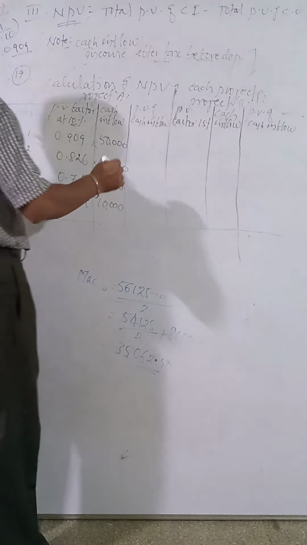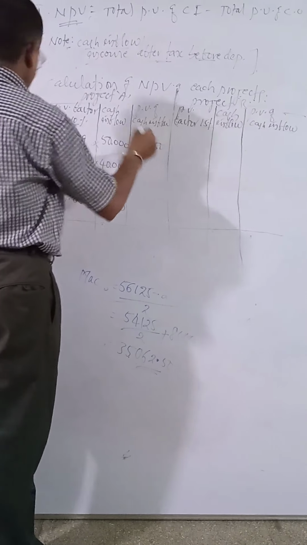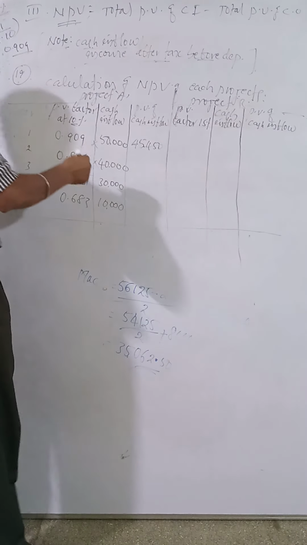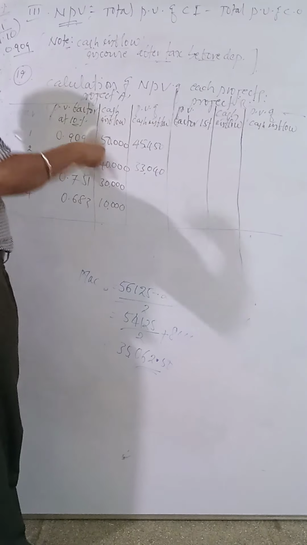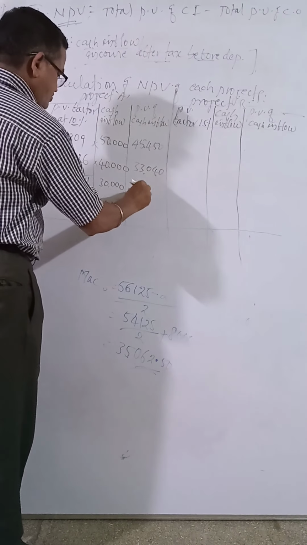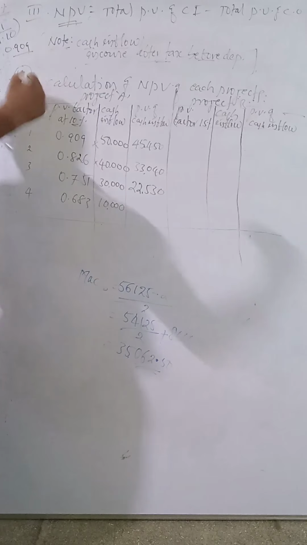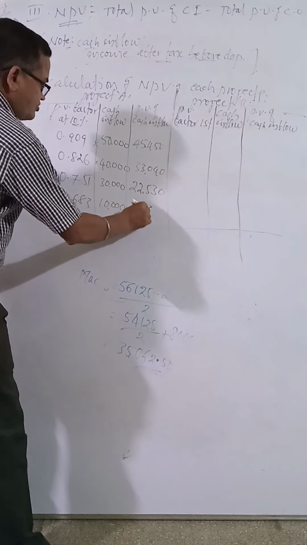First year 45,450. Then 33,040. Then 22,530. Then 6,830.